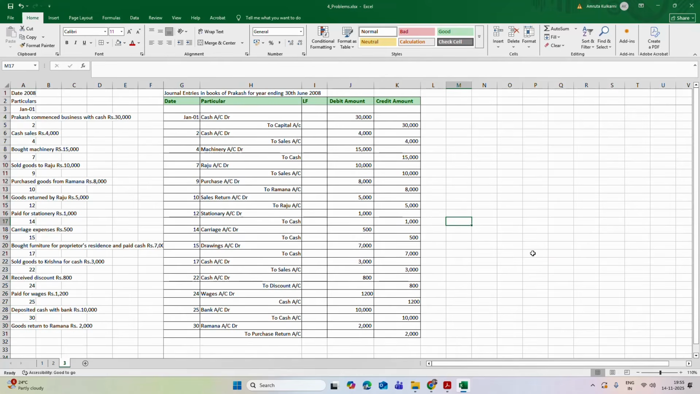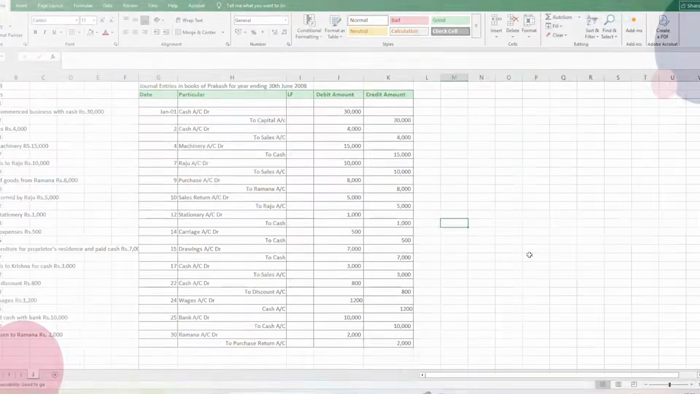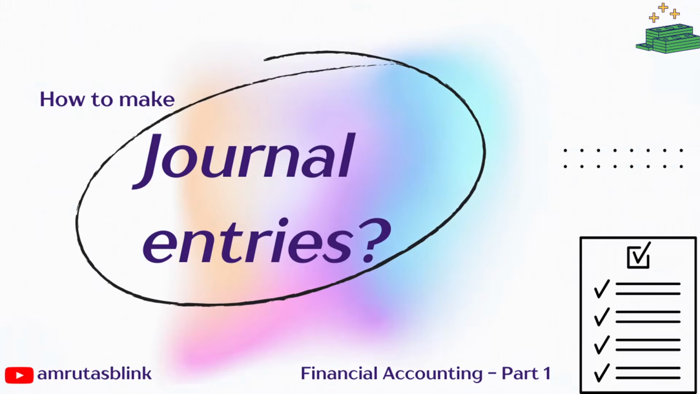So I hope you have understood this third problem of journal entries. If you have any doubt, let me know in the comment box. Now in this video, we have seen 3 problems based on journal entries. In our next video, we will see how to create ledger accounts from these journal entries. Thank you.